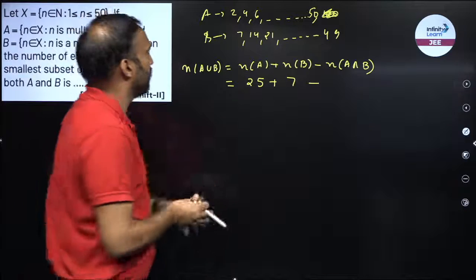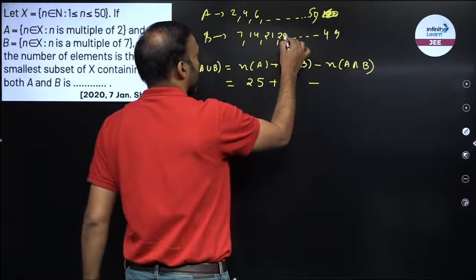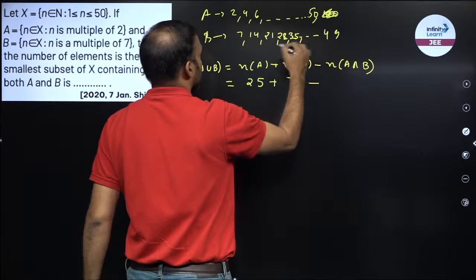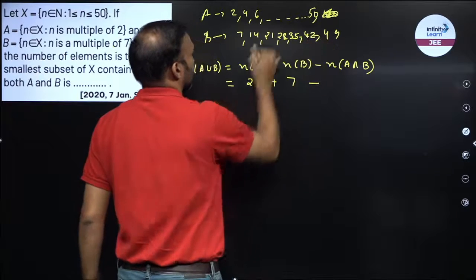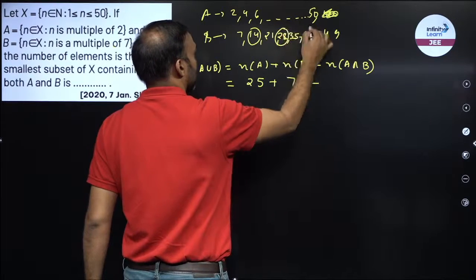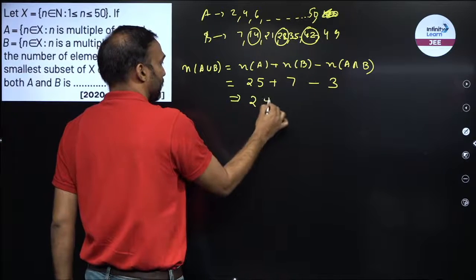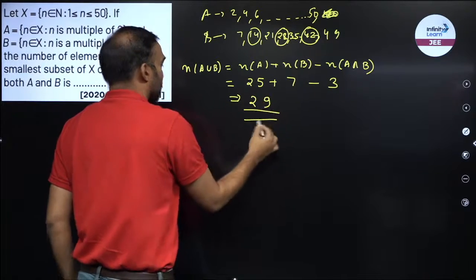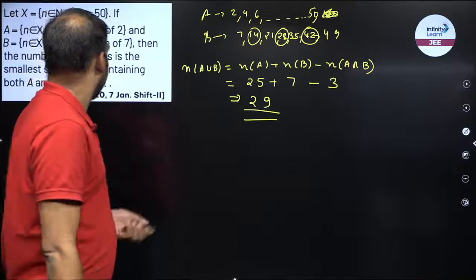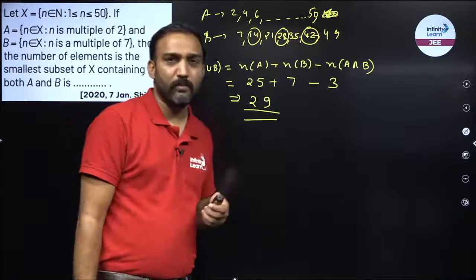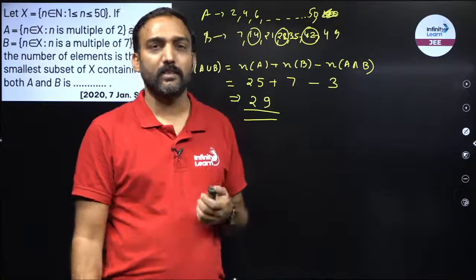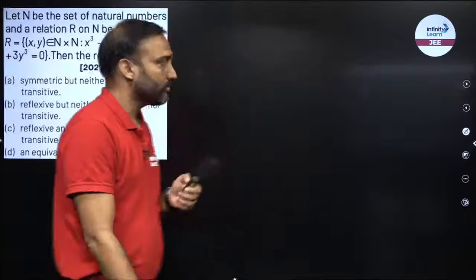So now observe over here. 7 times 6 are 42. So how many even numbers are there? 1, 2 and 3. So I'll subtract 3. So this is 29. That becomes your answer, right? The smallest number of elements which can be possible in any subset has to be 29.